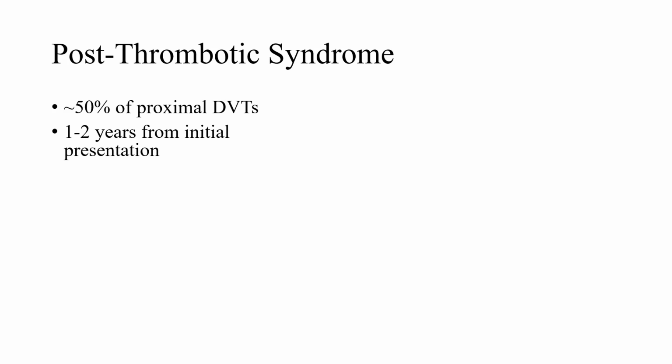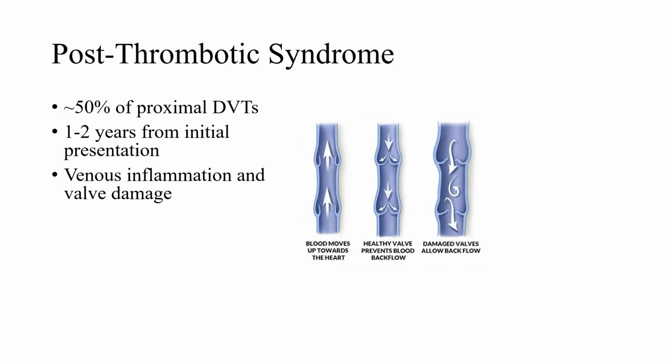What this is, 1 to 2 years from the initial presentation of the clot, you start to see the pathophysiologic changes in the vein. So if you imagine here's your normal vein, veins have valves, right? And they help with the forward flow, but they prevent backflow, right? So when you have a clot, you can imagine the clot's pushing up against the walls, could be pushing up against the valves. It's causing micro trauma to the vein. It's going to cause inflammation to the venous wall, damage the valves, and what you have are these leaky valves that cause backflow, and there's a lot of inflammation in the vein itself. Valves begin to reflux,